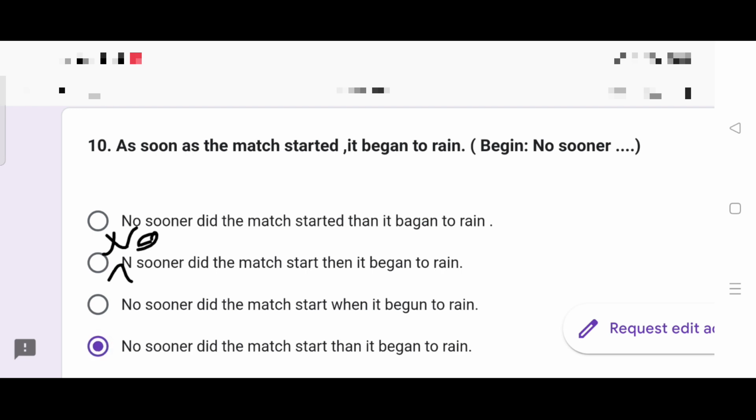It's option 4. Check the spelling of than, then. It's always no sooner than. No sooner did the match start when it began to rain. When is not used here. Begun is also not used here. Therefore, the fourth option is the right answer.